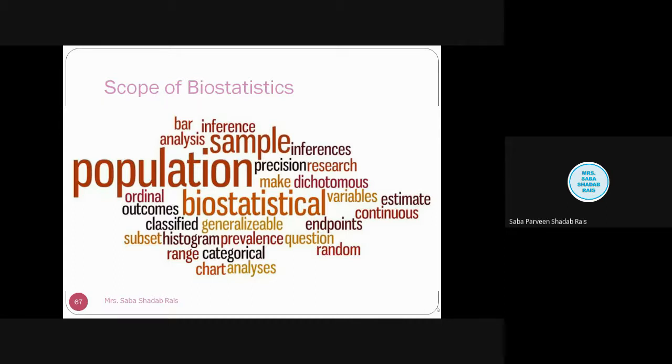Then in pharmacy also, biostatistics has a very great scope, like understanding the action of a drug administered to animals under study, or observing the related changes that happened because of giving that particular drug to humans.